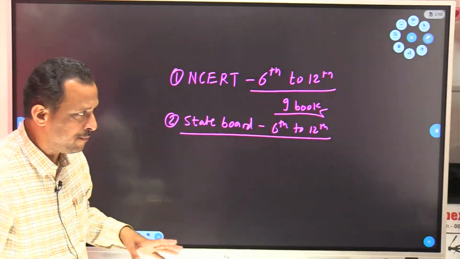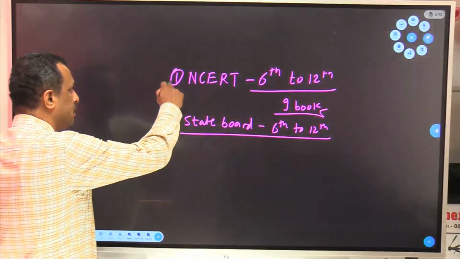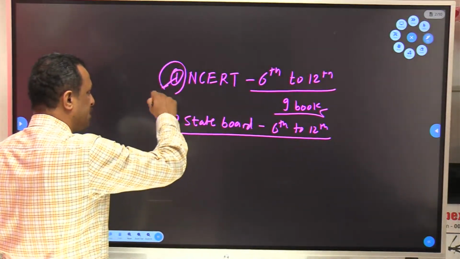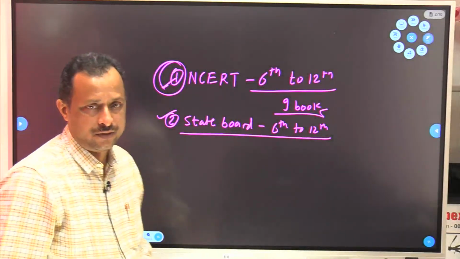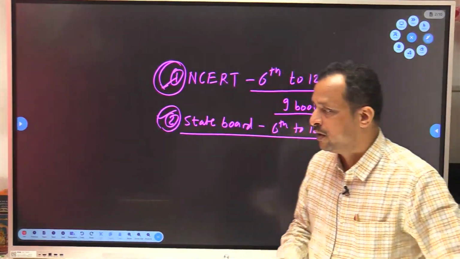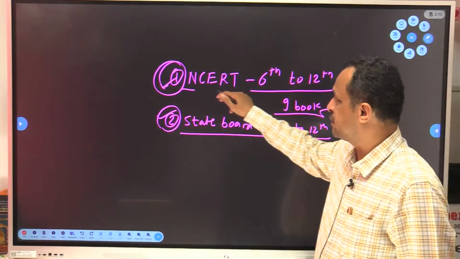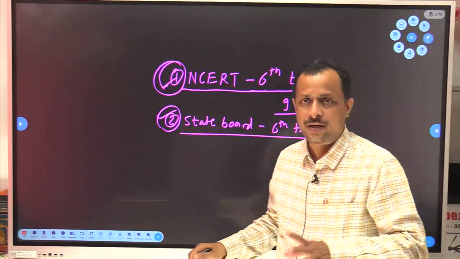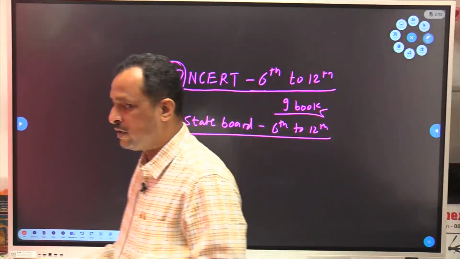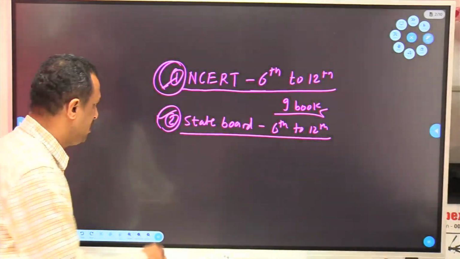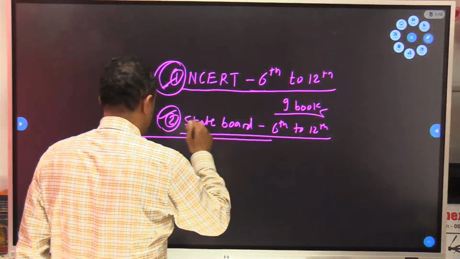If you are doing MPSC, ideally you should cover both. If you are not able to cover both, at least NCERT you should finish, and then you should study state board. Once you finish NCERT, then it will be very easy for you to read the state board, because state boards are comparatively easy than the NCERTs. Clear?